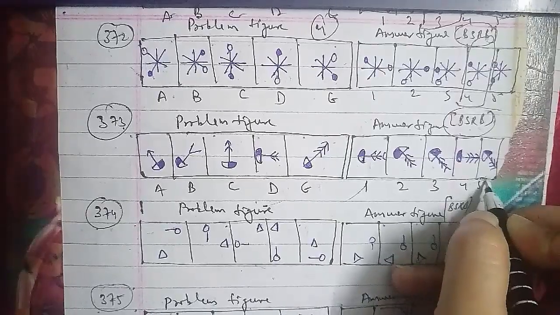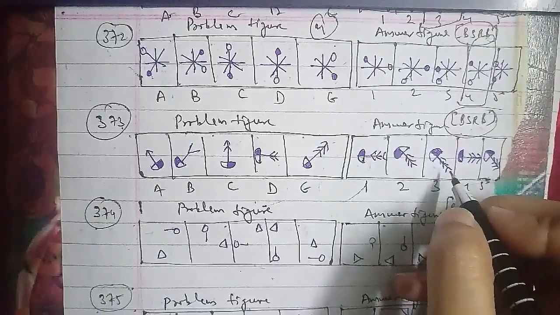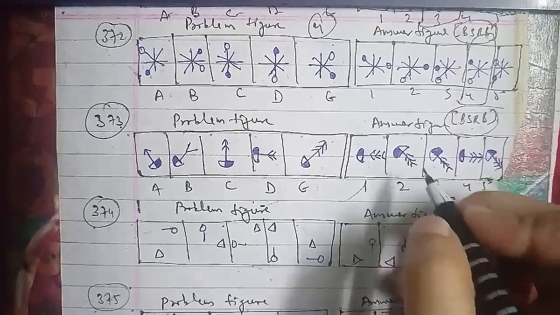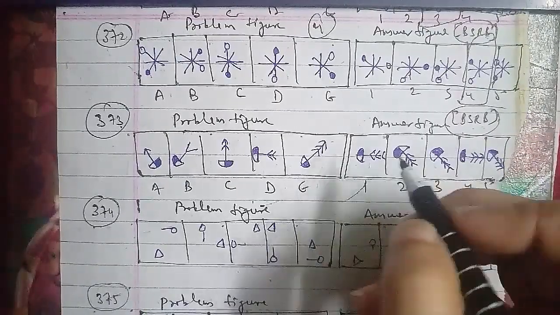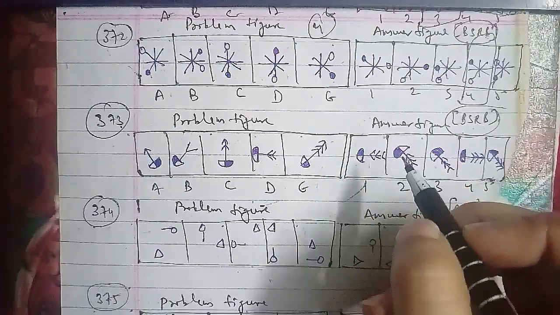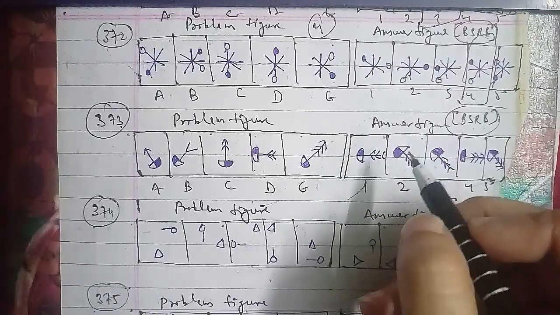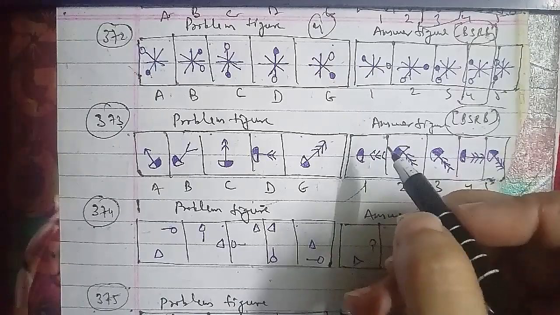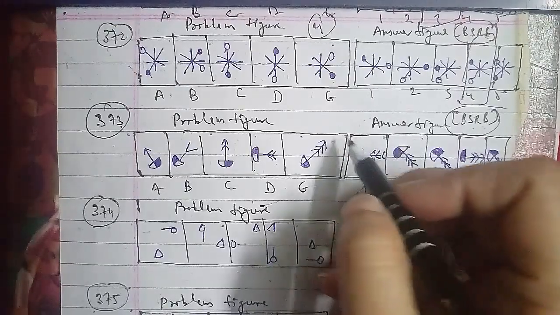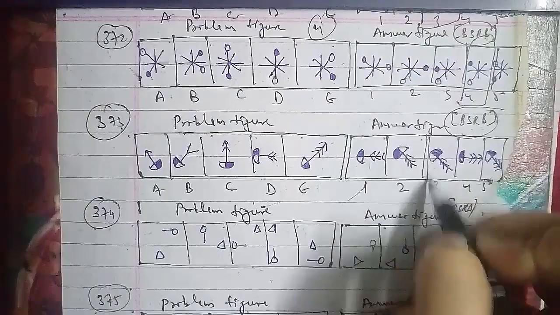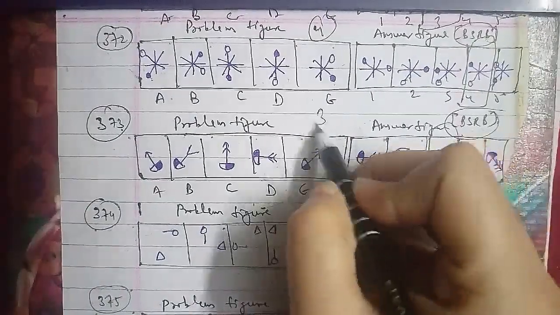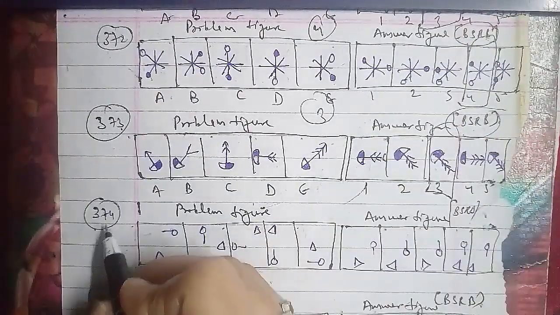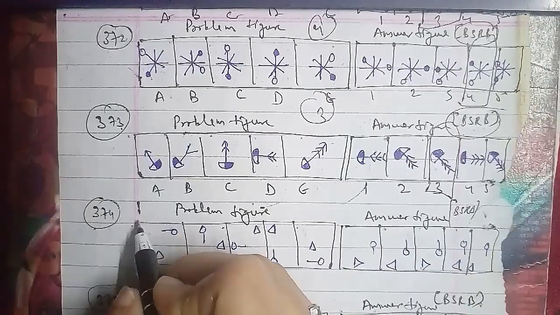These were the problem figures and these were the answer figures, which have been asked in the BSRB question paper as well. This is named as figure A, B, C, D, E, 1, 2, 3, 4 and 5. In the same reference, we can see here that both the pins and the triangle rotate 90-degree anti-clockwise, and the triangle moves 2 steps anti-clockwise each time, while the pin moves anti-clockwise 1 and 2 steps alternatively.